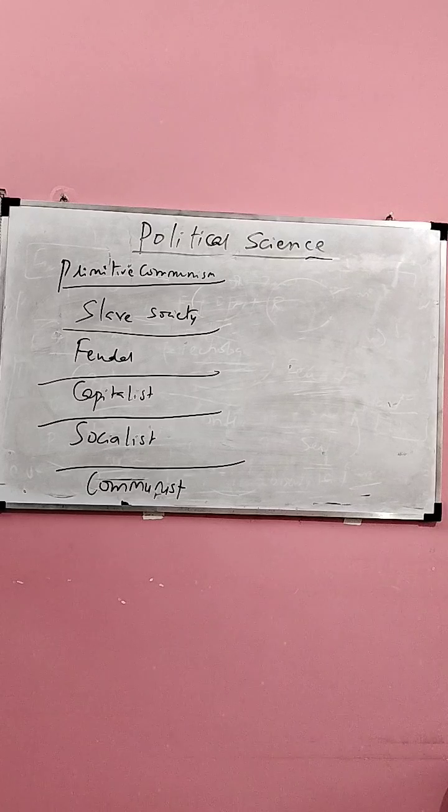These are the 6 important stages of society as envisaged by Karl Marx.